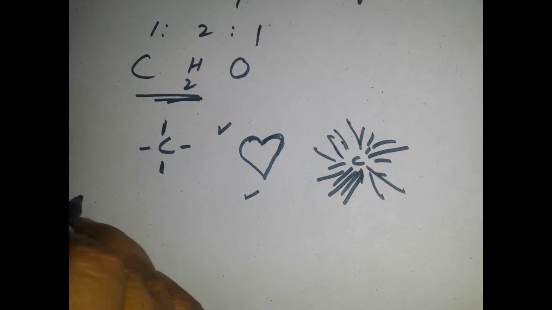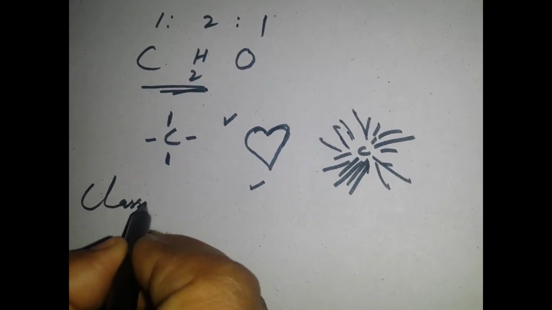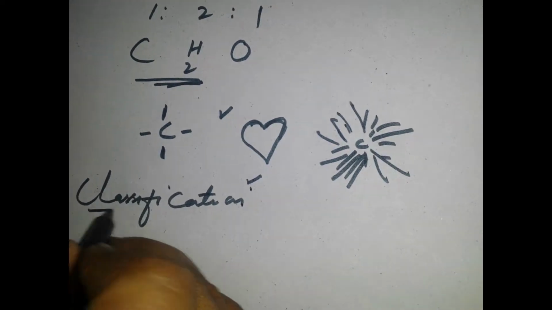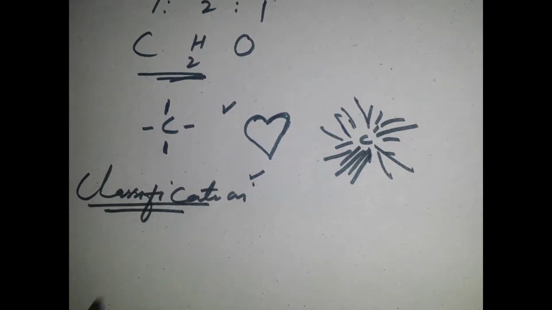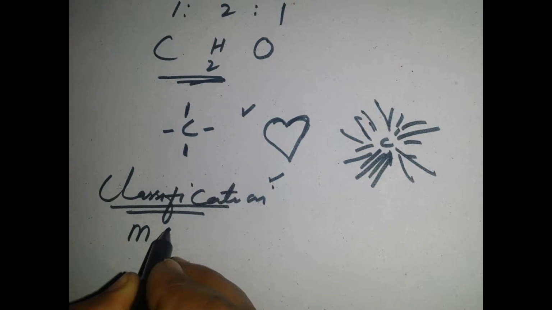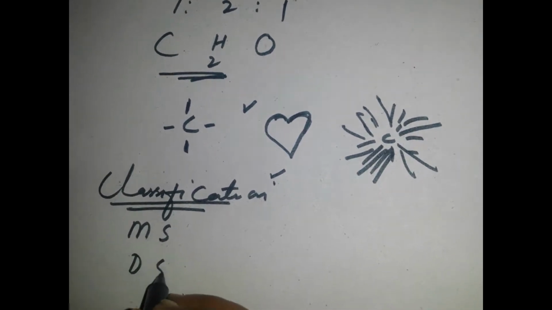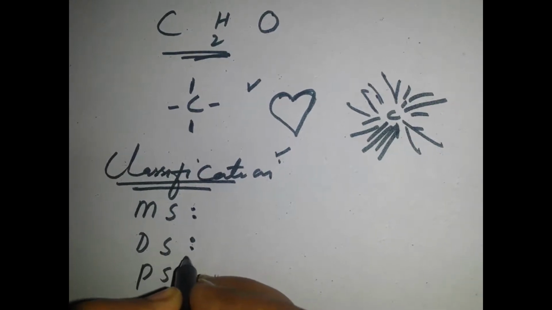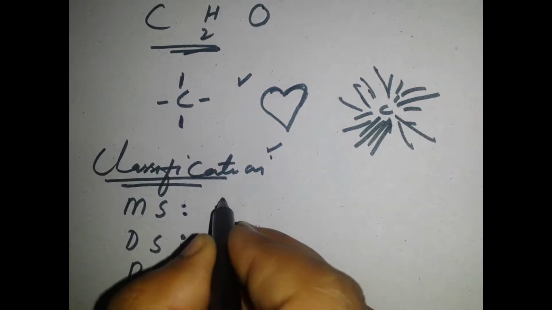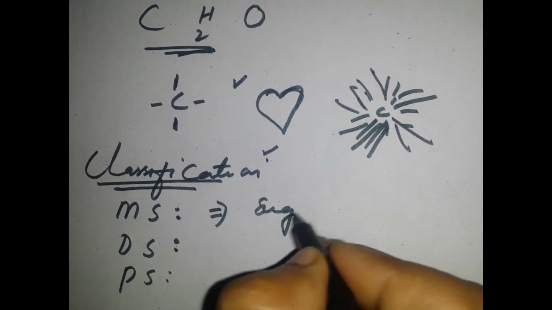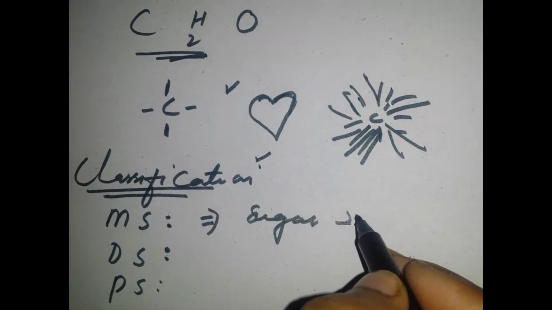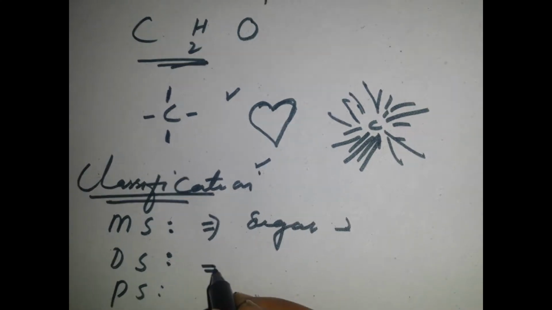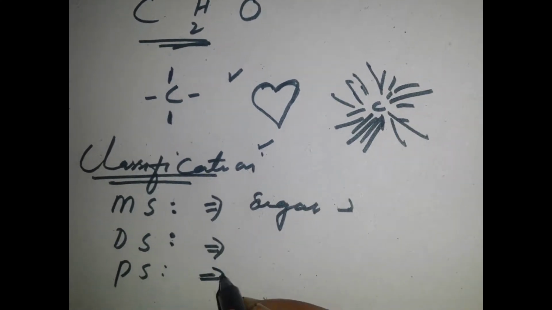So we should classify the carbohydrate in this fashion, that is the classification of carbohydrate. It is mentioned in three ways: monosaccharide, disaccharide, and polysaccharide. What does saccharide mean? That means sugar. Disaccharide, two sugars. Poly, many sugars.